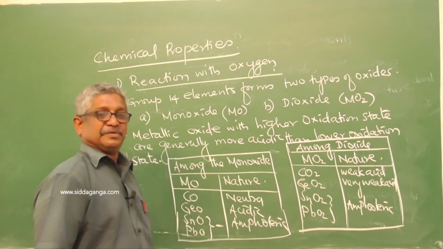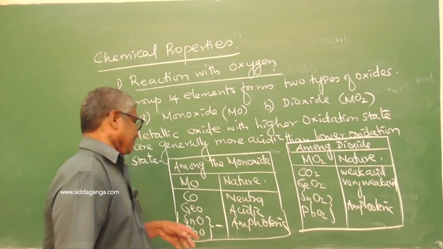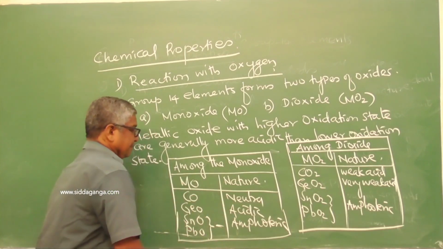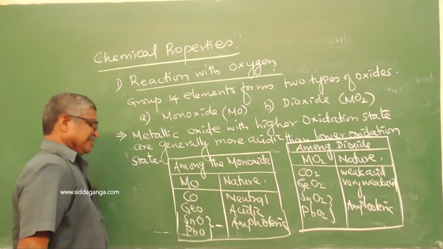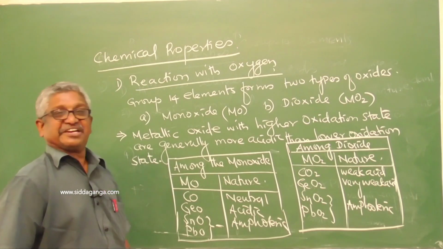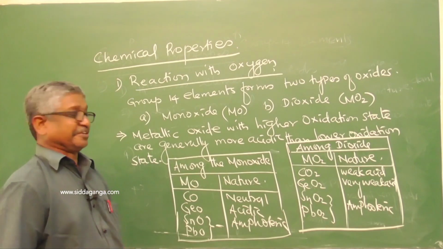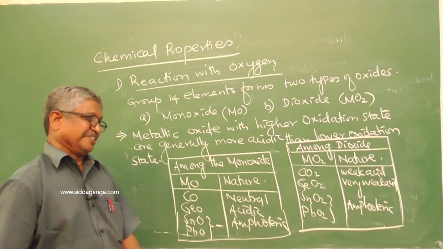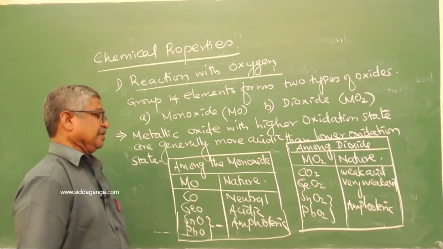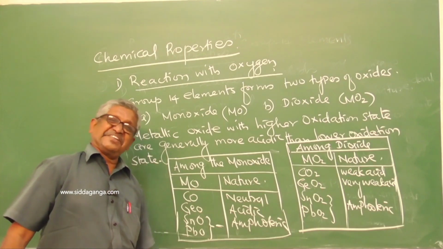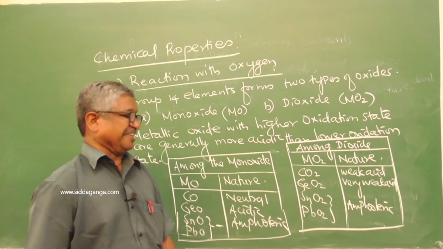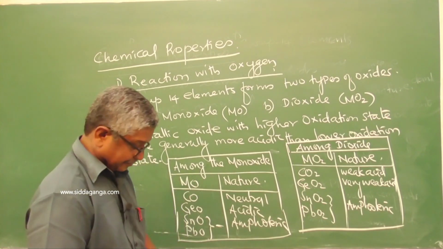Among monoxides, carbon monoxide is neutral, germanium oxide is acidic, and tin monoxide and lead monoxide are amphoteric. Among dioxides, carbon dioxide is a weak acid, germanium dioxide is a very weak acid, and tin dioxide and lead dioxide are amphoteric in nature.